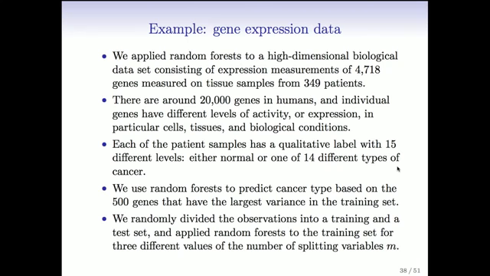So is that cheating, Rob? You went from 4,700 genes down to 500 genes? That's a good question. Is it biasing things? Well, it's not, because the outcome, the class, is not being used to choose the genes. It would have been a problem if we chose the genes that vary the most from one class to another, in other words, if we used the class label to choose the genes.